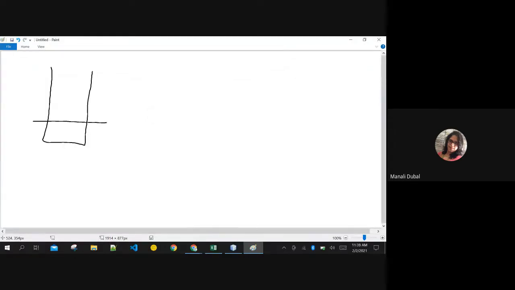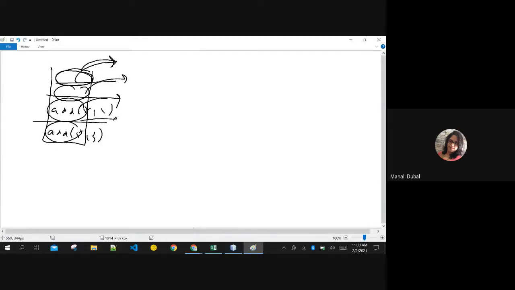If you are calling some addition function of 5,3 and then nesting another function of 5,4 like this, then the last function that you are writing will be solved first, then this will be solved next, like that.